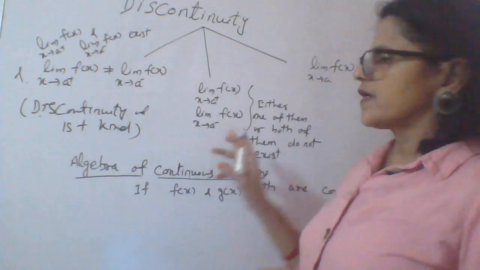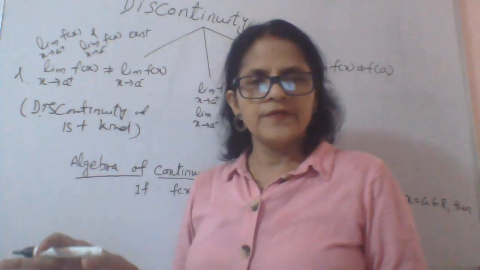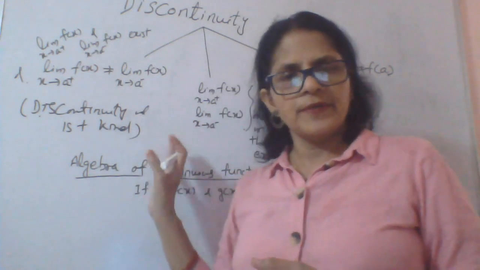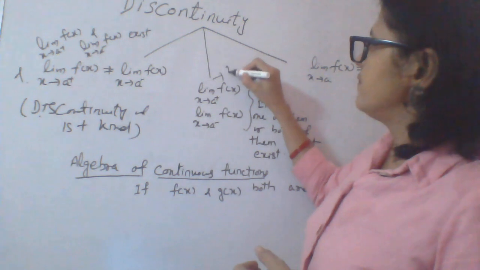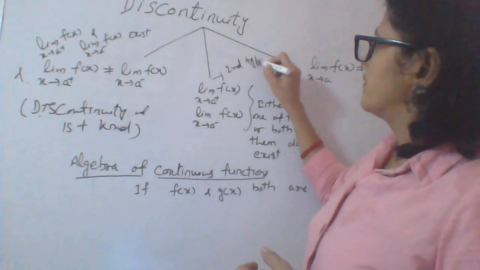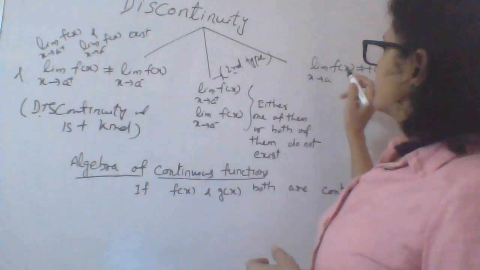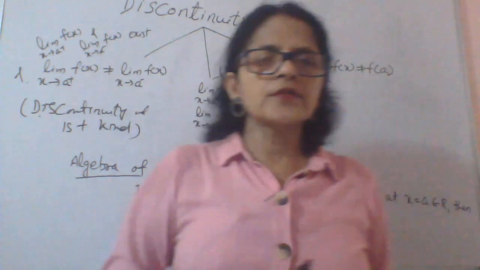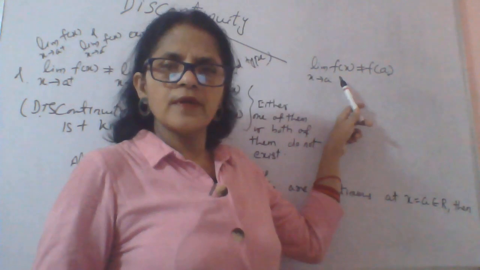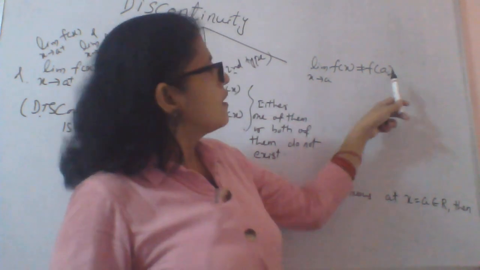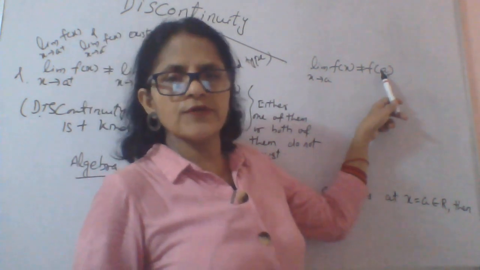So in that case again we can't say the limit is existing. In this case also the limit does not exist. So this is discontinuity of the second type, the second kind. Third one is where the limit of the function exists and the functional value is also there.